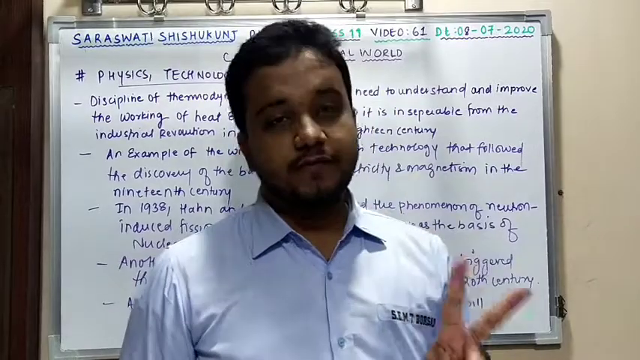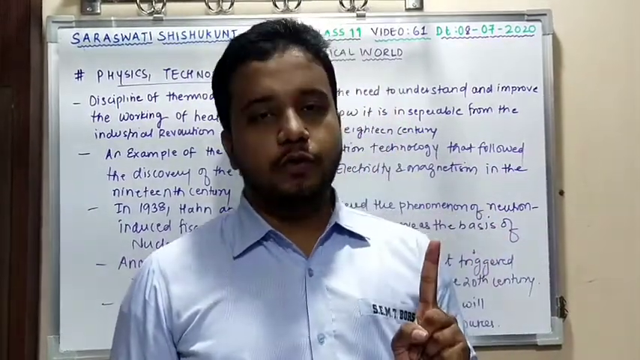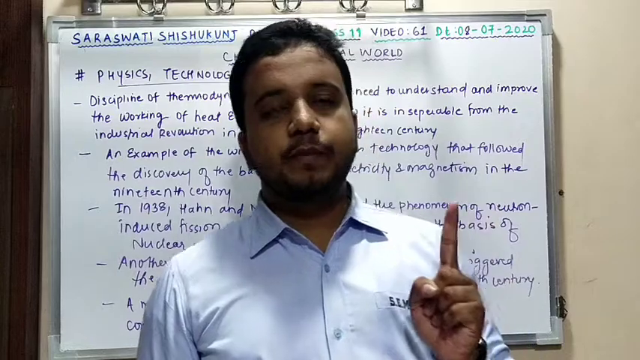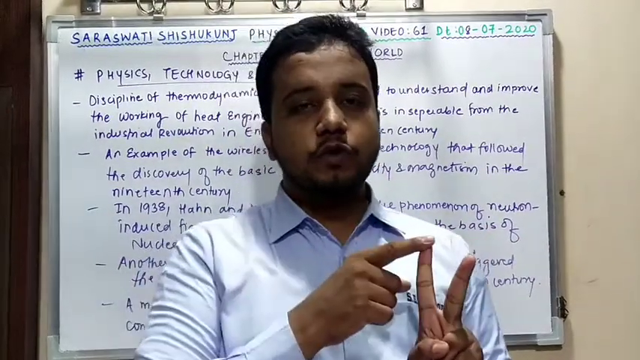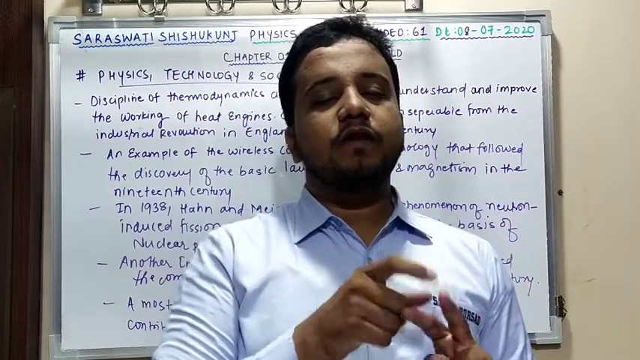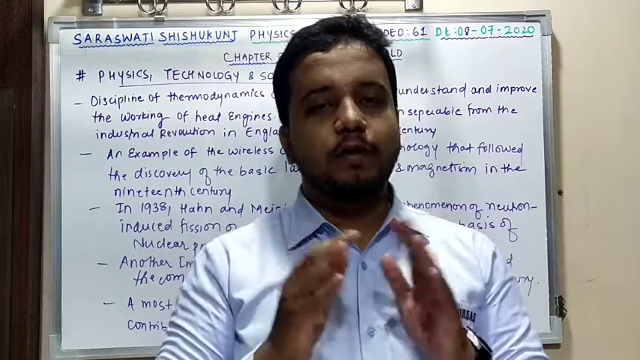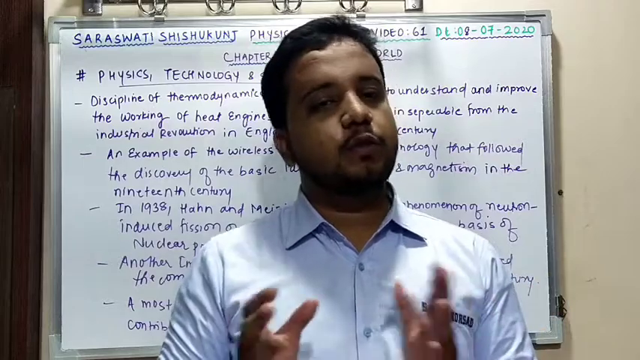There are two types of domains in physics. The first domain is the macroscopic domain. The second domain is the microscopic domain. First is macroscopic, second is microscopic. Now the word itself, macro means something very large, and micro means something very small.